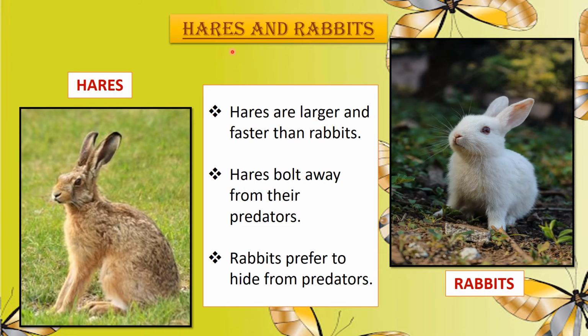Next example is related to mammals. Hares and rabbits are mammals that look similar to each other, but they also have differences. Hares are larger and faster than rabbits because they have longer and stronger hind legs with bigger feet. Hares are runners. They run so fast that they can save themselves from predators. Whereas rabbits prefer to hide from predators rather than trying to run away. Hares have fully developed fur, whereas rabbits don't have fur.